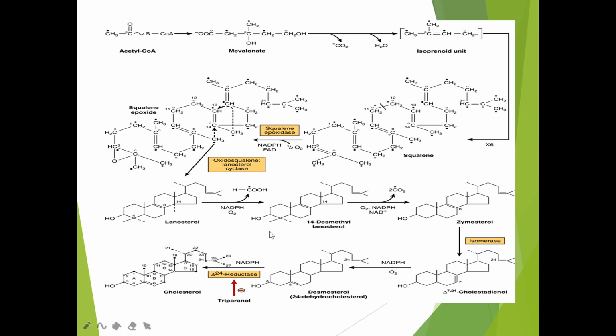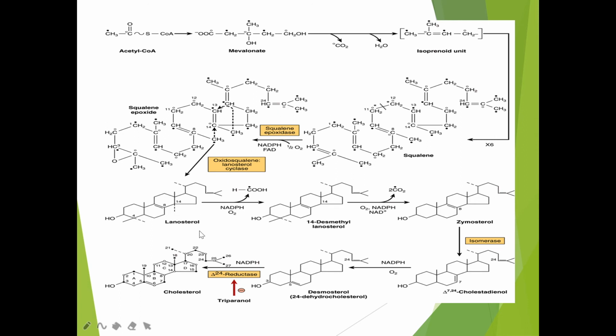So you have to remove 3 carbon atoms, and also consider the double bonds. For cholesterol, in the third position a hydroxy OH group should be present and the double bond should be present between the fifth carbon and sixth carbon, whereas in lanosterol it's not like that. The double bond is present in the seventh and eighth carbon, and it is also present between the 24th and 25th carbon. So you have to reduce all these double bonds and you have to remove the extra methyl groups which are present in the lanosterol.